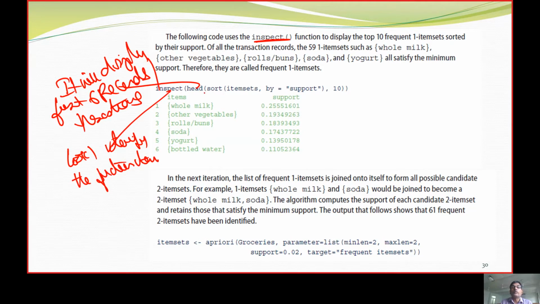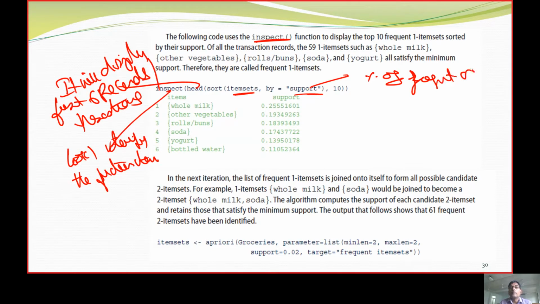It is going to have the head of item sets, and I need the support, which is the percentage of frequent occurrence of an item set in the database.